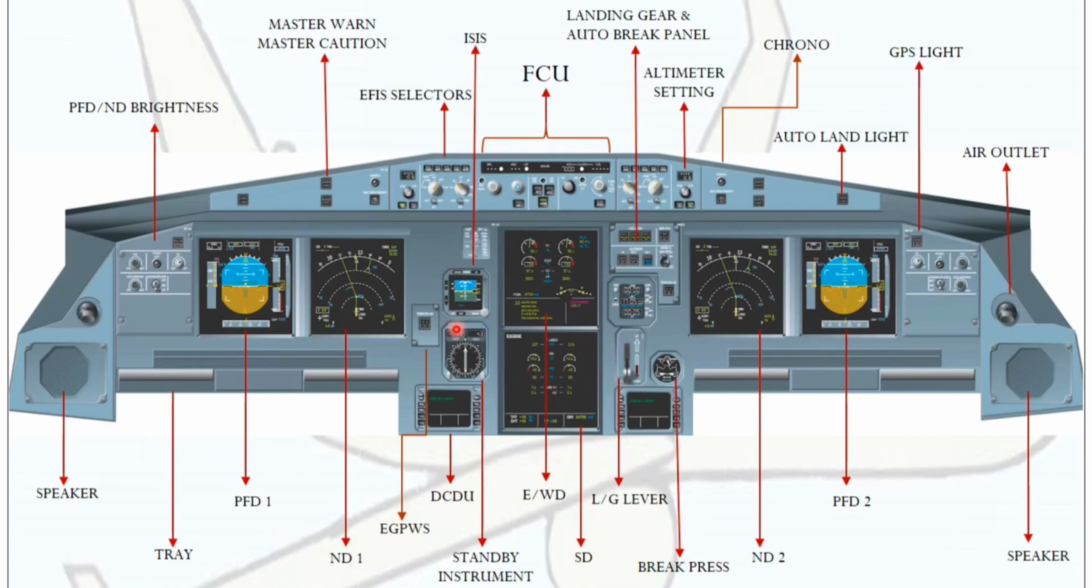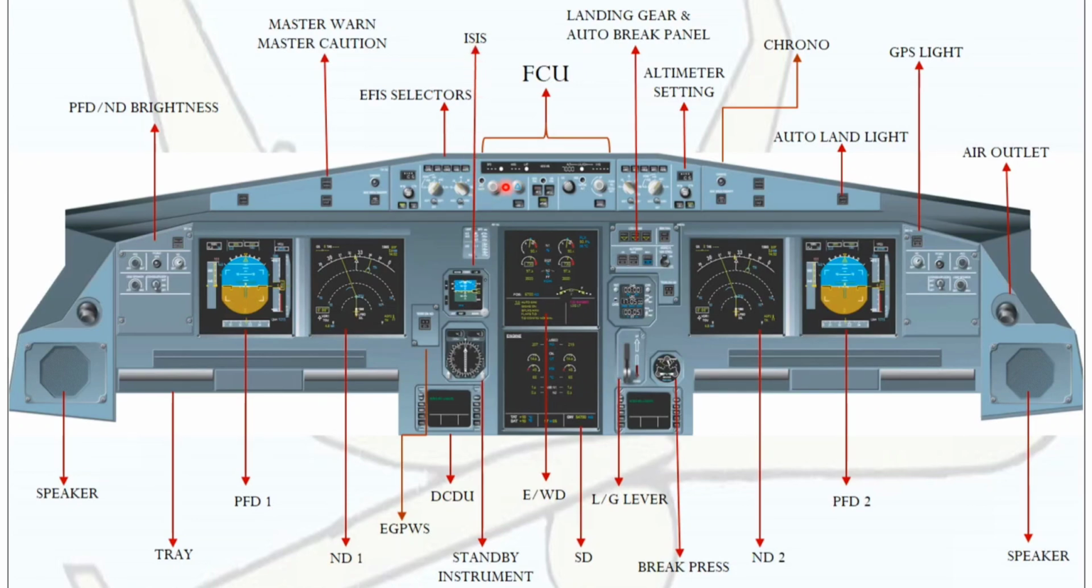Next one is ISIS, Integrated Standby Instrument System. Suppose all the display units have failed, we can still fly the aircraft using ISIS. It gives information on altitude, speed, vertical speed, attitude, ILS, etc.